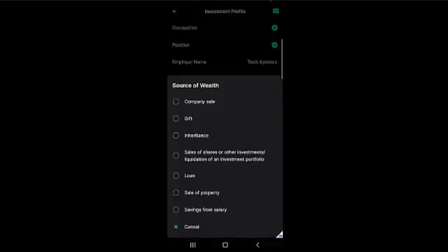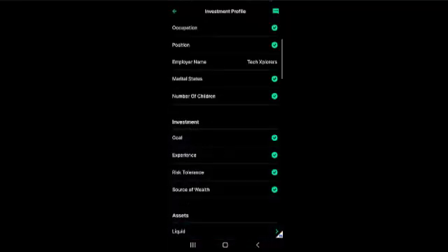Okay. What is your source of wealth? Is it your company sale? Is it gift? Is it inheritance? Sales? All these are just to have an idea of the kind of opportunity that they can present to you over time. All right. So you can go ahead and just use savings from salary.